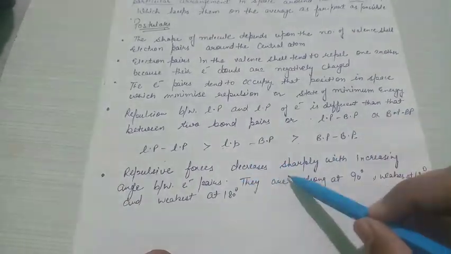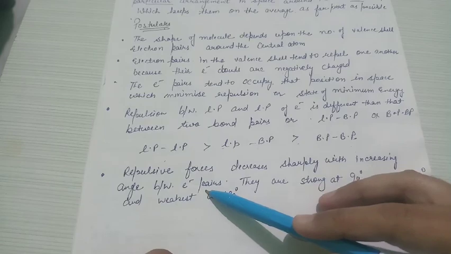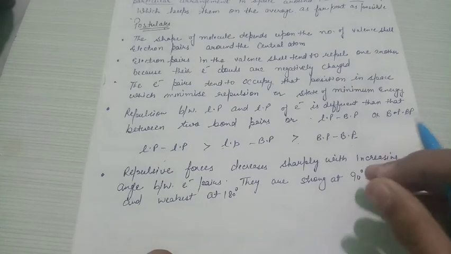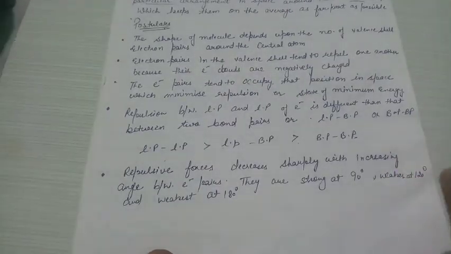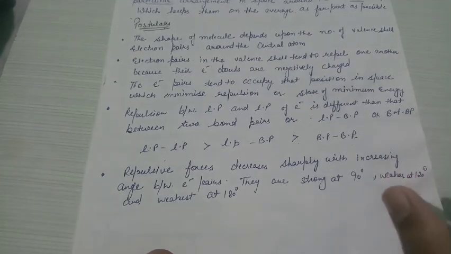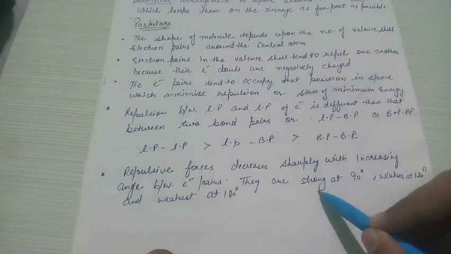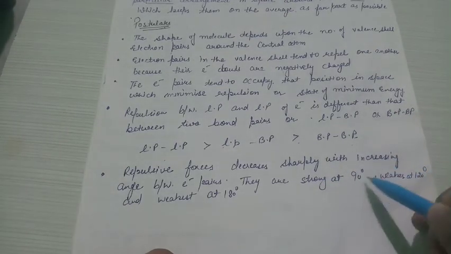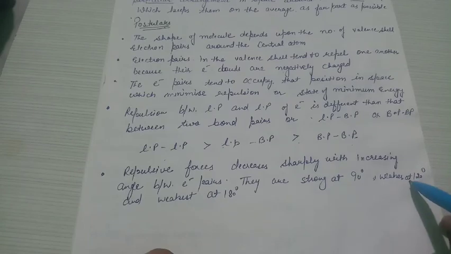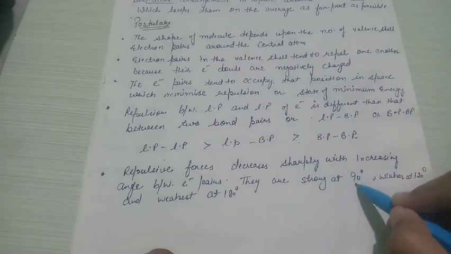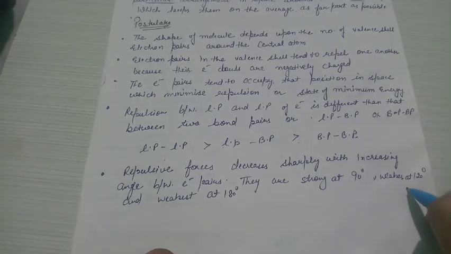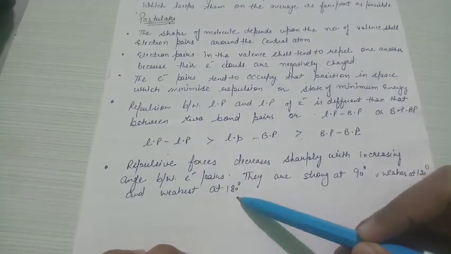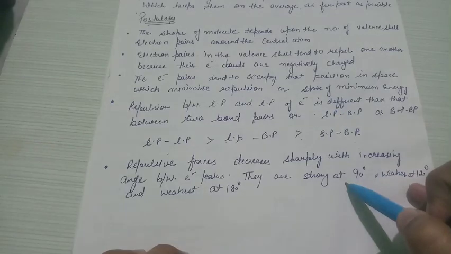So the repulsive forces decrease sharply with the increase in angle between electron pairs. What does it say? As you increase the angle, the molecule attains maximum stability due to minimum electron repulsion. If we have to compare two angles, suppose one molecule has a bond angle of 90 degrees and another has 120 degrees, then the maximum repulsion is faced at 90 degrees and less repulsion at 120 degrees, and even weaker at 180 degrees. These are all the postulates of VSEPR theory.